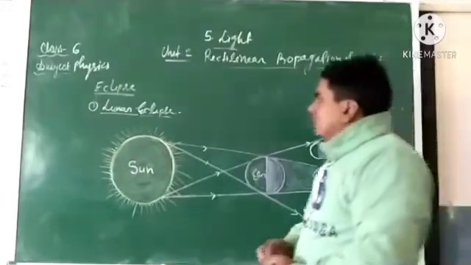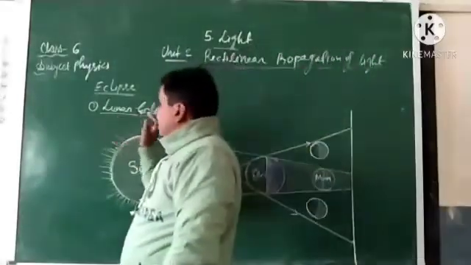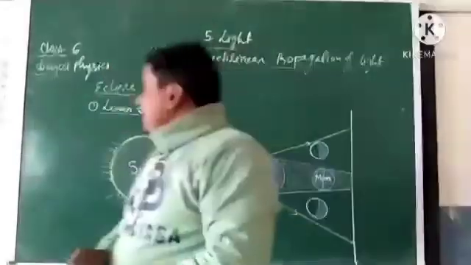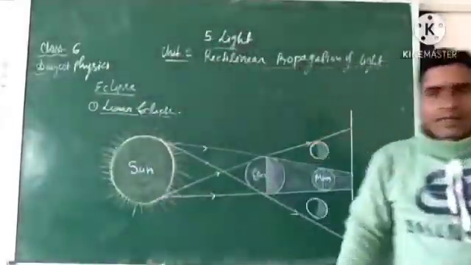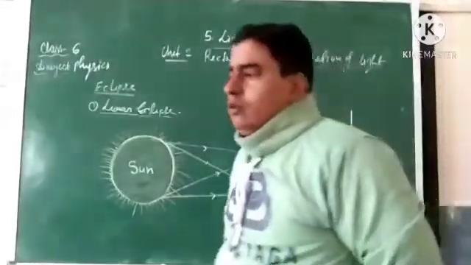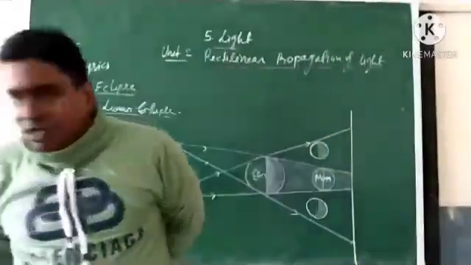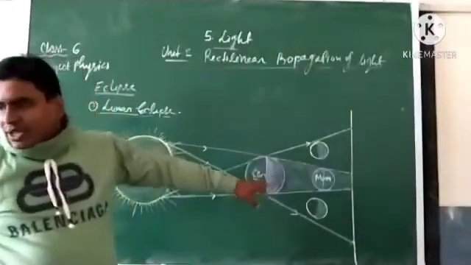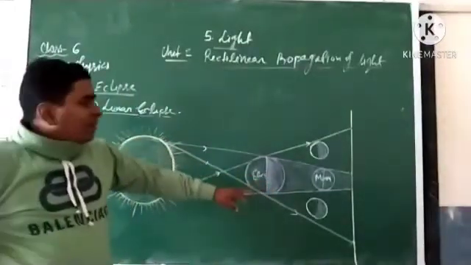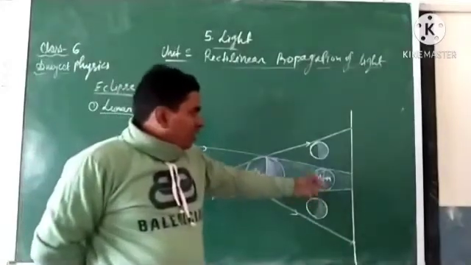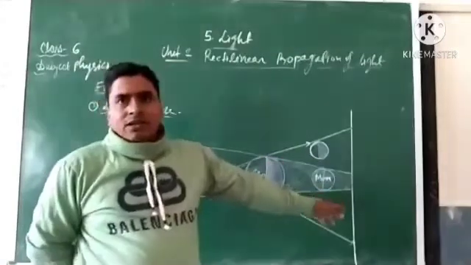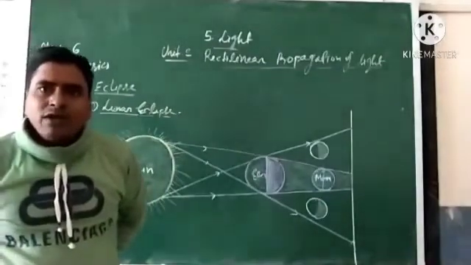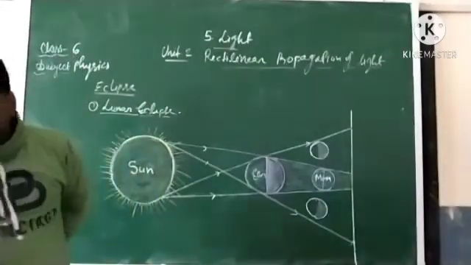Now we discuss in detail when a lunar eclipse is formed. A lunar eclipse is formed on a full moon day, when the moon completely disappears due to the shadow of the earth.